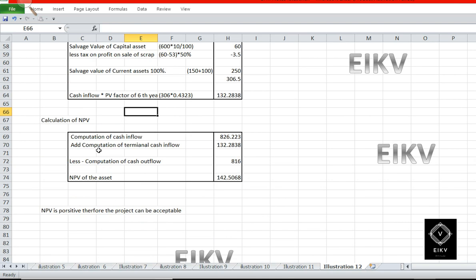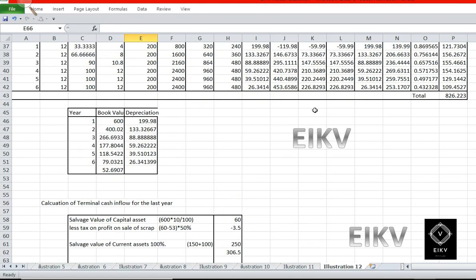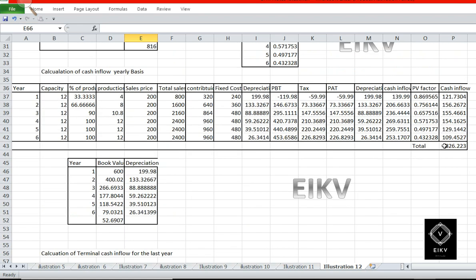Okay. After that we will get into the final decision, the calculation of net present value. For that we need to deduct cash outflow from cash inflow. So the cash inflow of the project will be the cash inflow of the 6 years, which is given in the table, or the second working, as 826.23 lakhs.